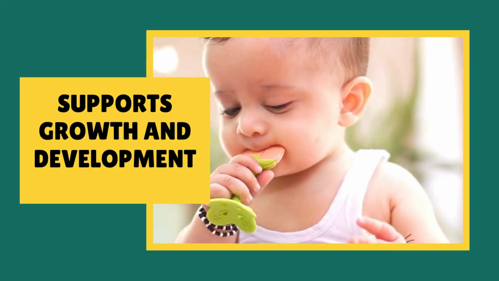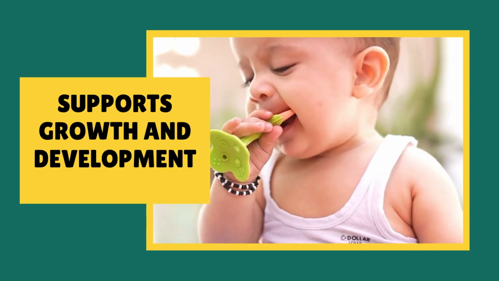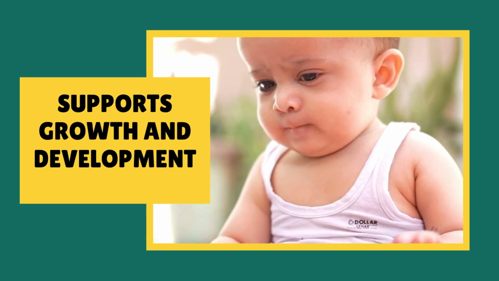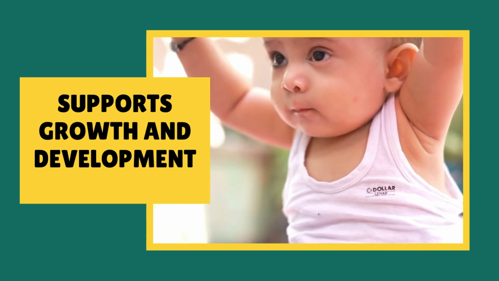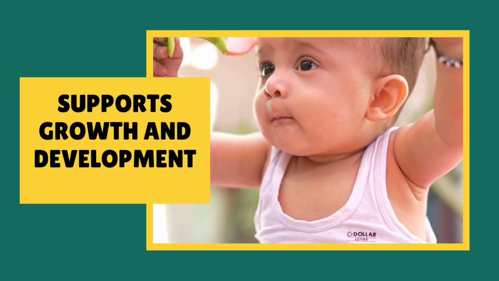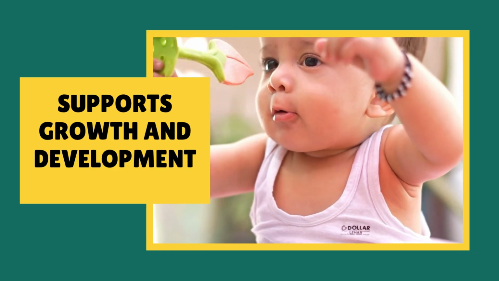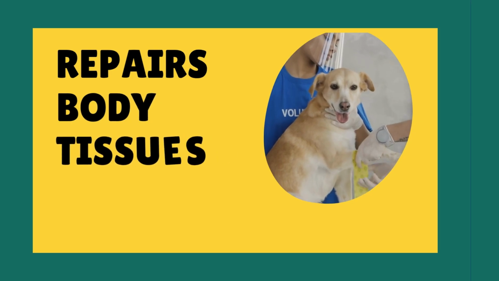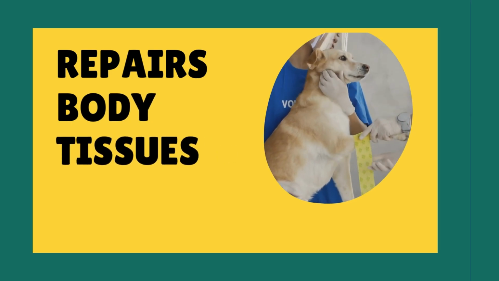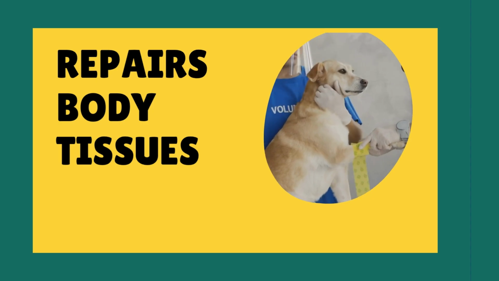Number two, we can say it supports growth and development. Nutrition, we know it provides nutrients, and these nutrients help in building strong bones and tissues. Number three, we can say it repairs body tissues. It helps in keeping the body healthy.